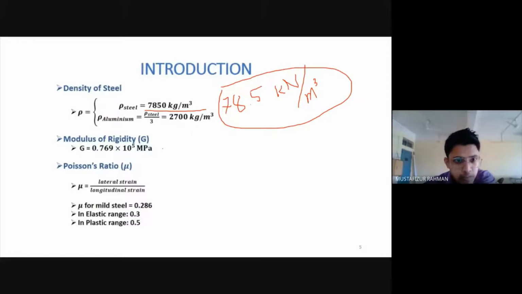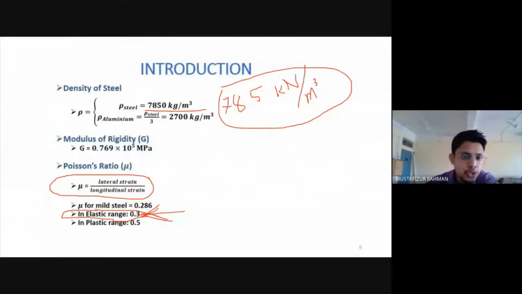This value, again, we have to remember and not forget. Modulus of rigidity we can forget. Poisson's ratio we have to remember. The definition of Poisson's ratio, I hope we know: lateral strain divided by longitudinal strain. And this is the most important value in the elastic range. It is 0.3. So we will try to remember this value. 0.3 is the Poisson's ratio for steel in the elastic range.